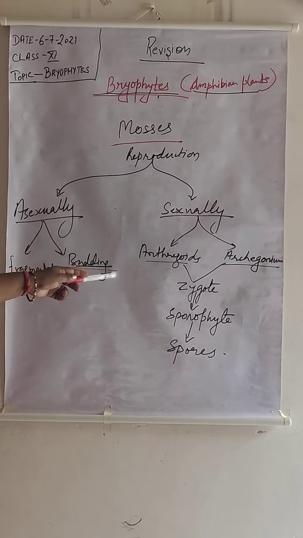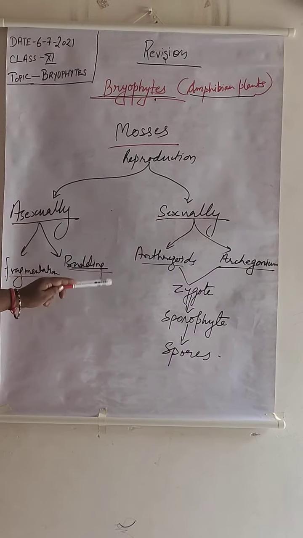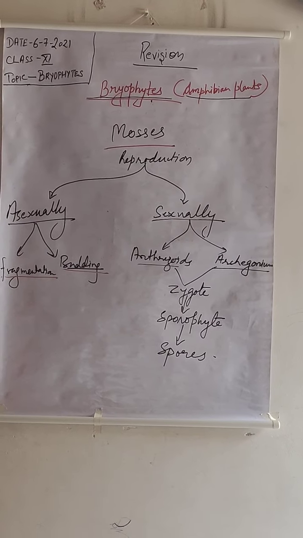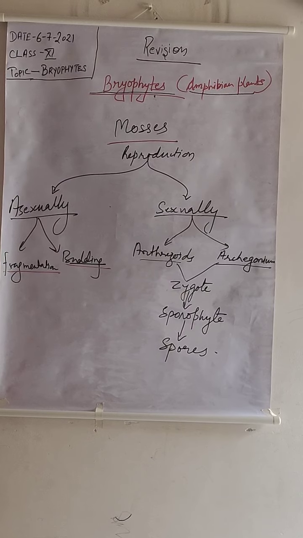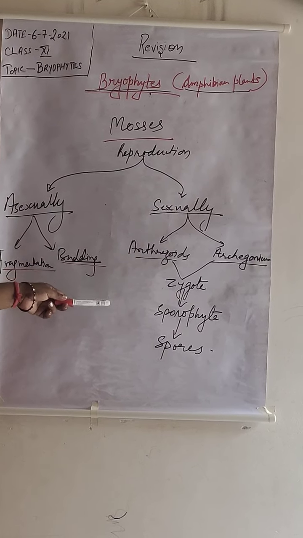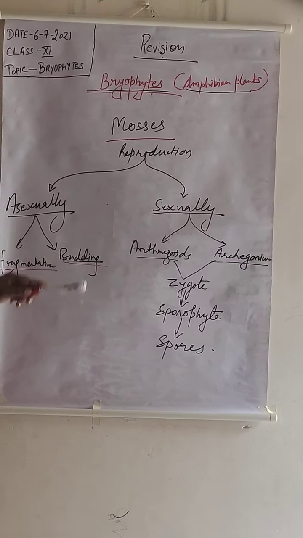Whereas when they reproduce sexually, they have their gametes as antherozoids and archegonium, which are contained in the antheridium and archegonium. Archegonium releases eggs, which fix into their places. But the antherozoids which are released from the antheridium are carried by the help of water currents. This is the reason why they depend on a water medium and are called amphibious plants. So they fuse and develop as a zygote, which later on forms sporophytes, and then sporophytes develop spores which individually grow through dispersal in air and dispersal in water.